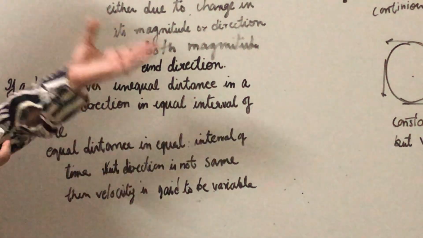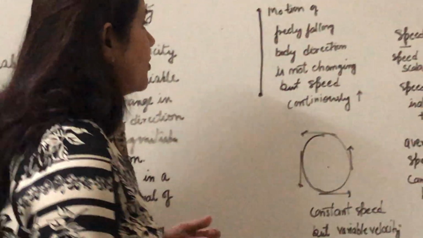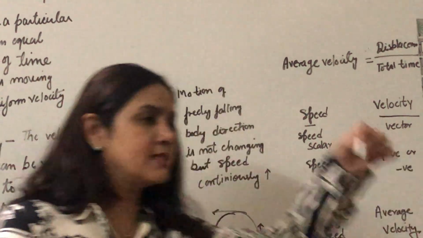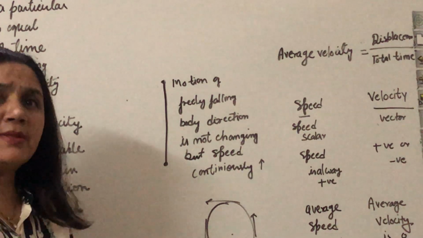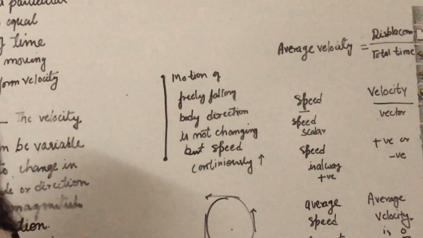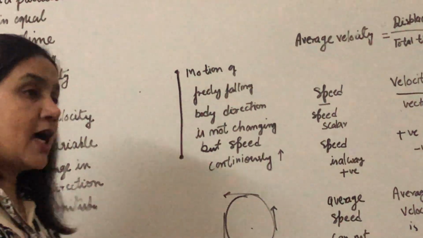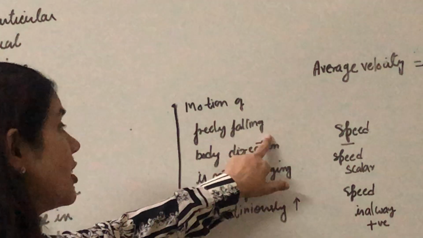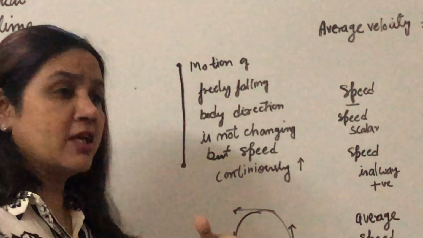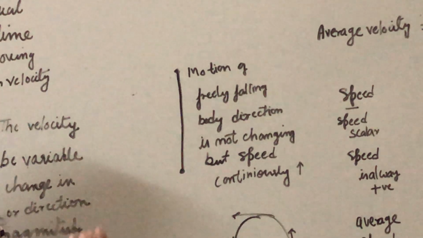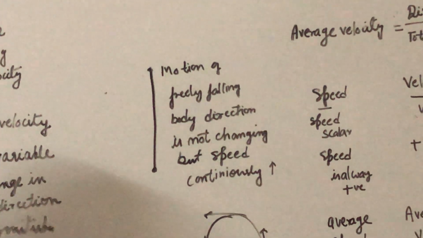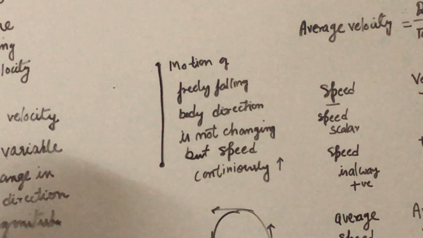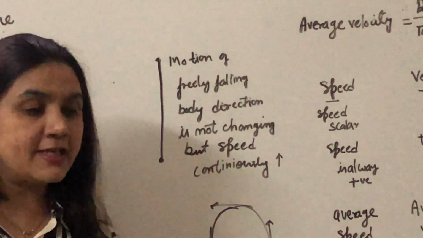Try to understand by giving one example. Suppose a freely falling body, a body that is like this. It's a freely falling body. What happens actually when it is moving towards the gravity? When it goes down, the speed will always increase. So motion of a freely falling body, the speed is continuously changing. That means when it is moving towards the gravity, it will increase. But what about the direction? The direction will remain same. Obviously, it is going down.